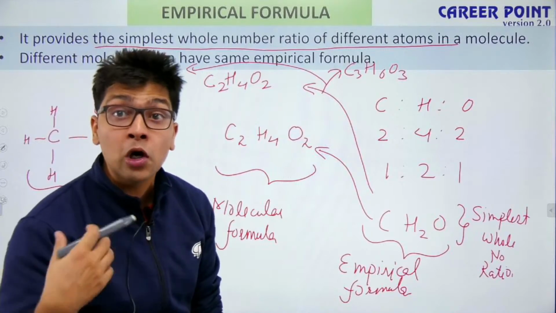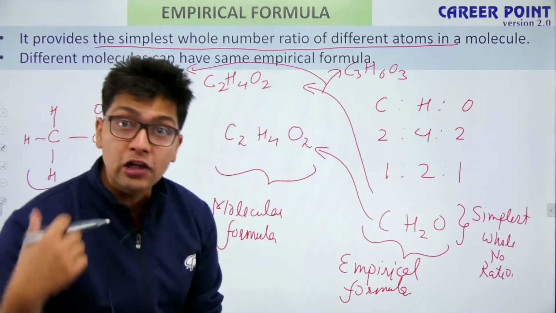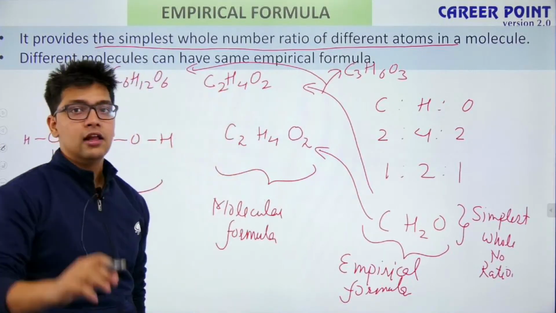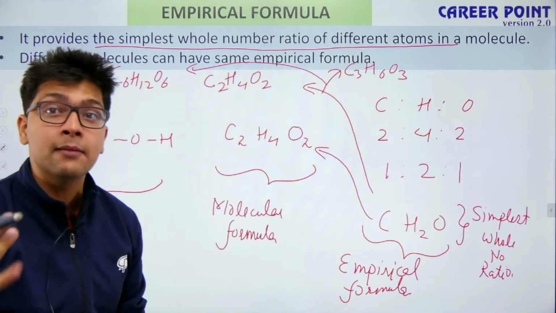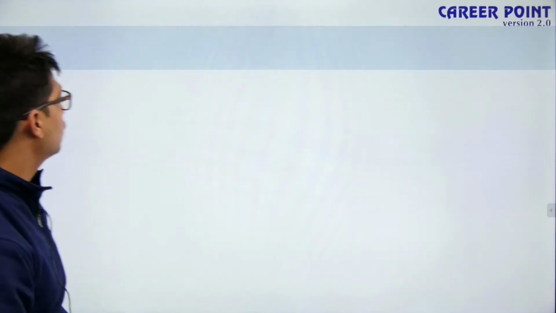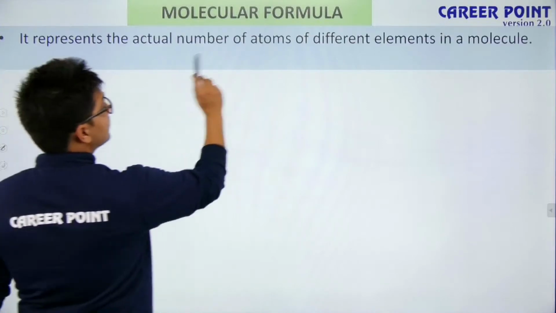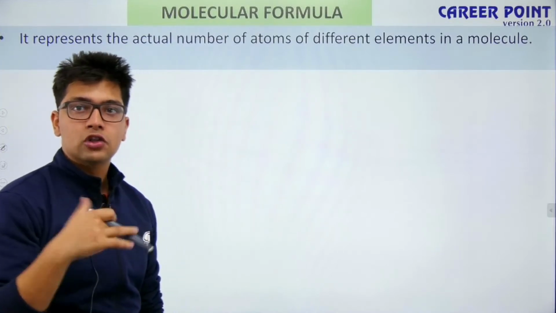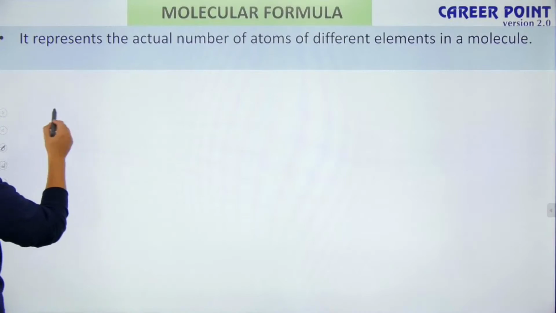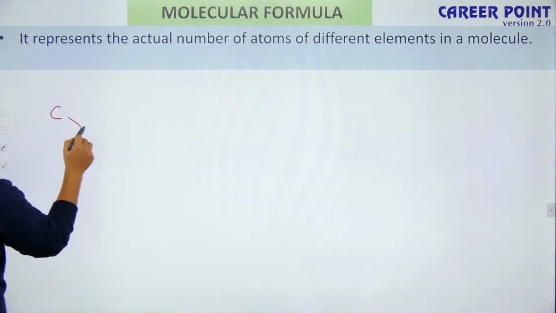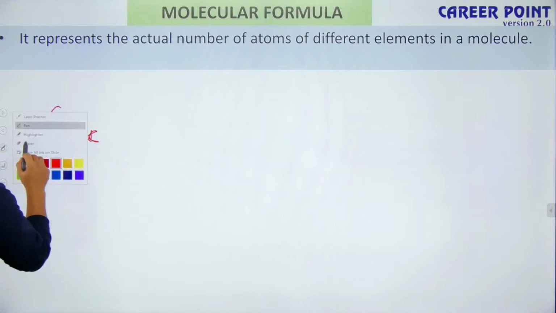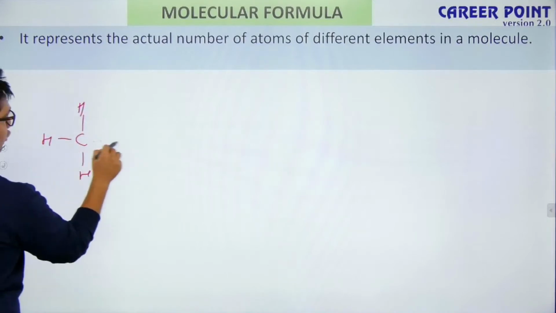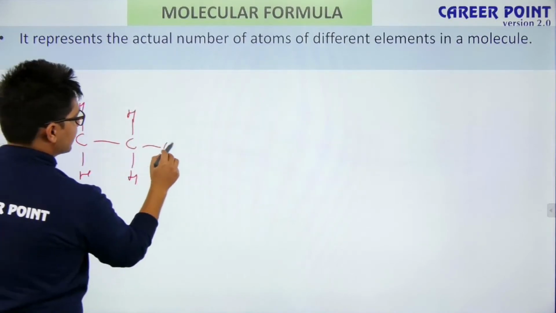But what about the molecular formula? Even the molecular formula has a slight problem. What exactly is the molecular formula? Molecular formula provides us the exact number of atoms present in a compound. It represents the exact number of atoms of different elements in a molecule. For example, let's say I have a compound, ethanol. I am drawing ethanol. So this is the structure of ethanol.